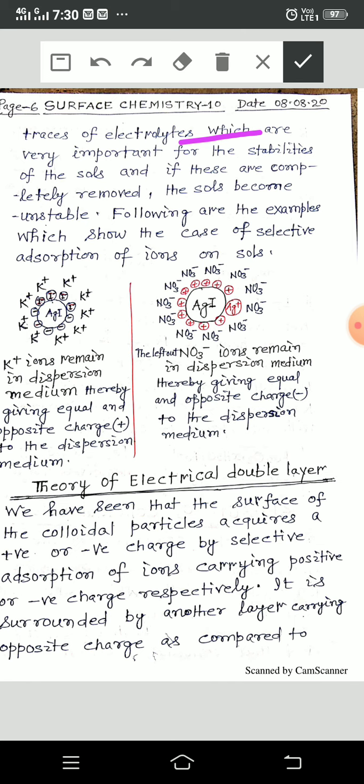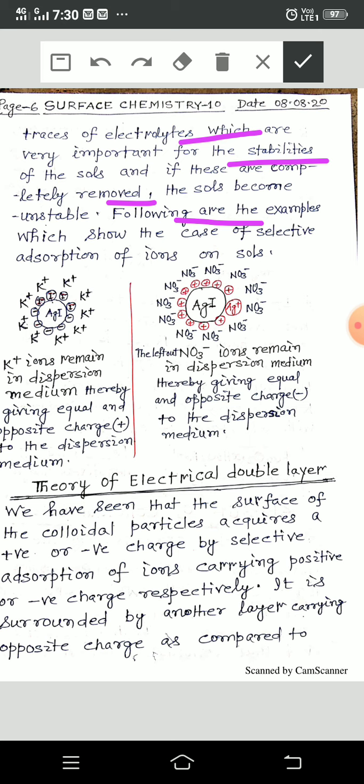These electrolytes are very important for the stability of the sols, and if these are completely removed, the sols become unstable, meaning the particles will settle down, and the colloidal solution will not maintain the property of the colloids.